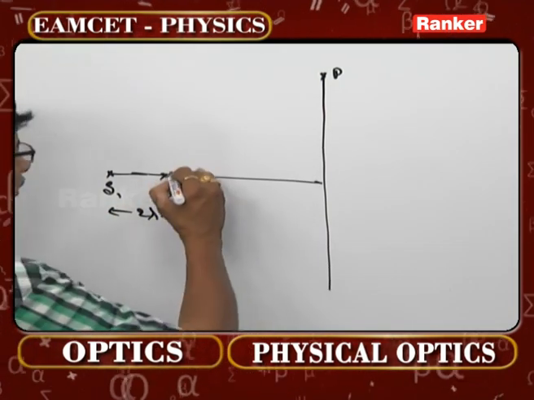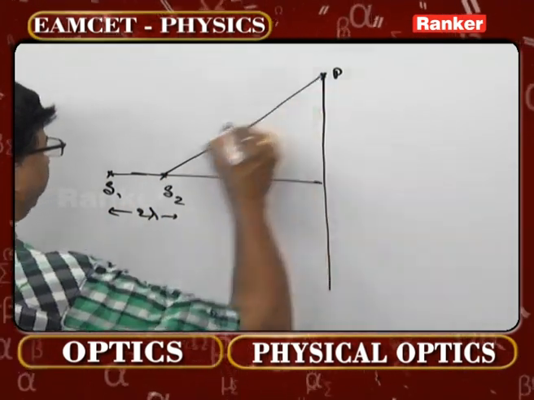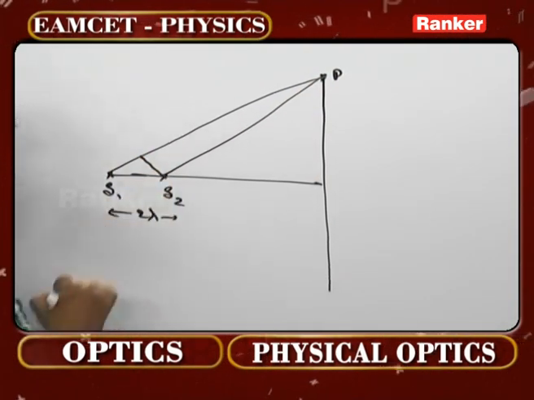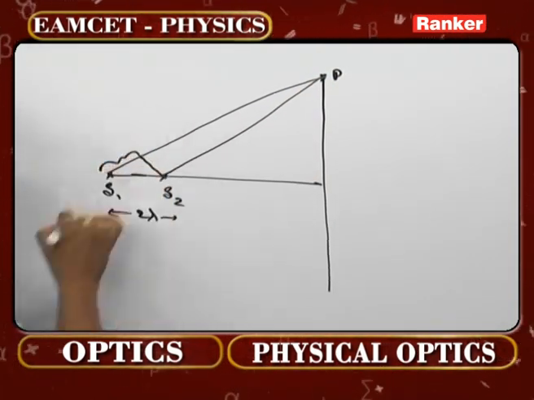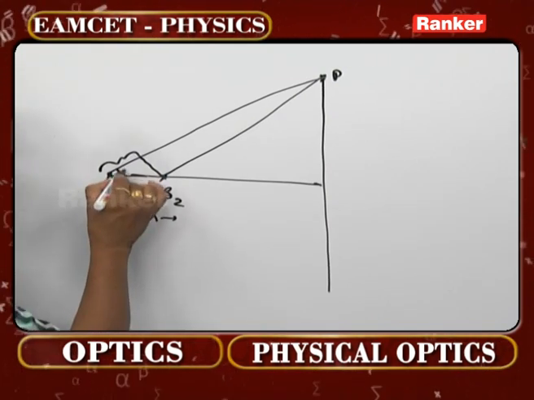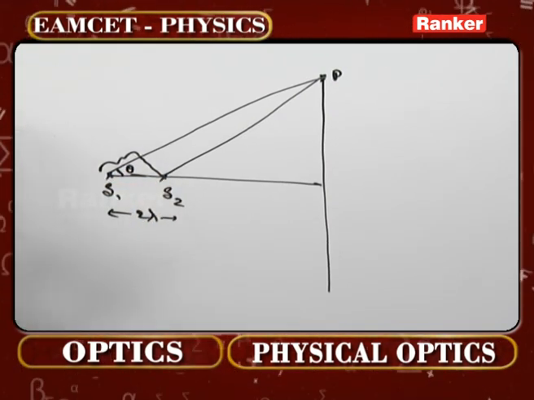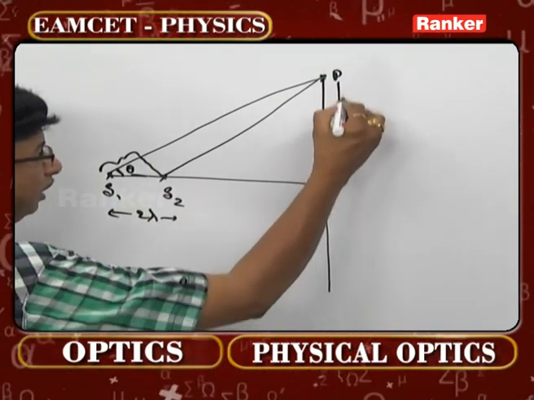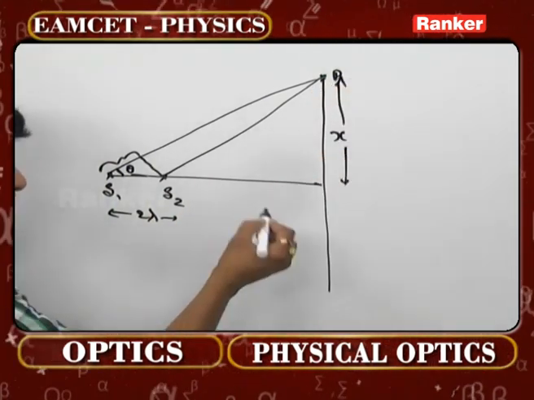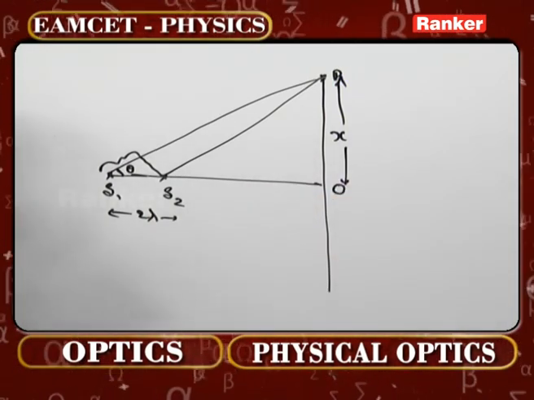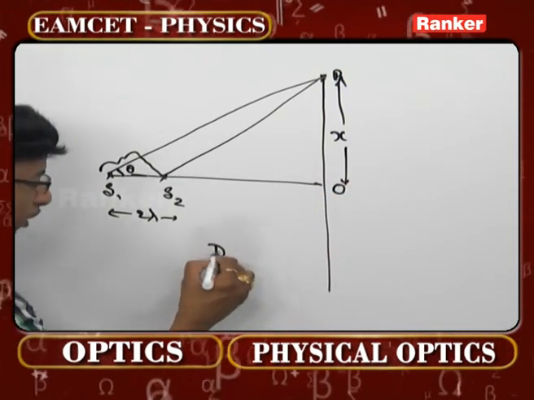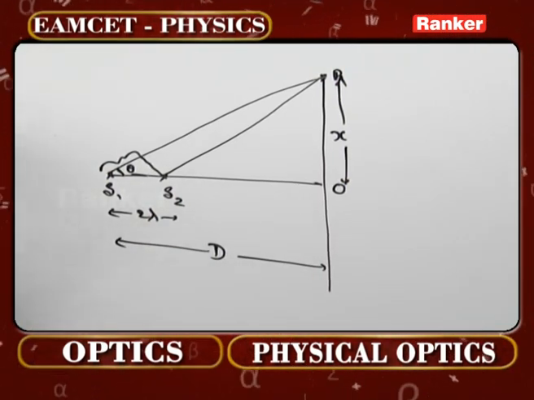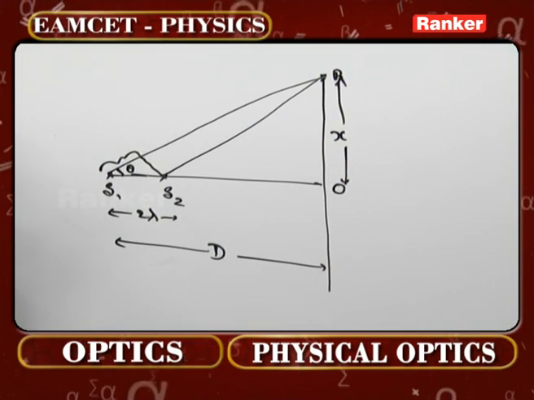Now come to this one. This point is connected to this point. This is also connected to this point. That means if you just draw one perpendicular, won't this now be the path difference, please? And he has given you this angle as theta. In addition to that, what is the other distance he has given? This length he has given as x, and secondly this is given as O. And what is this total distance he has given between the screen and the first slit over here? That is given as capital D. That is actually the concept there.